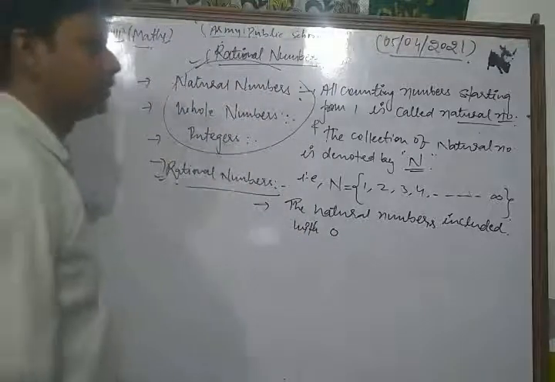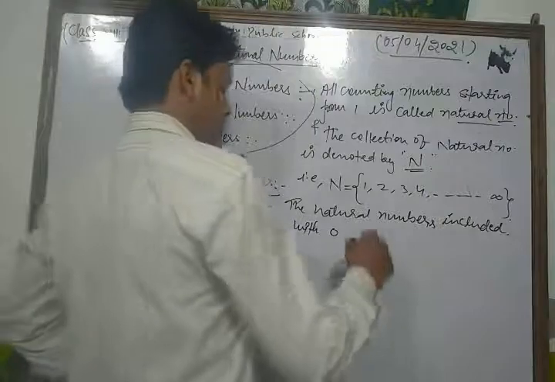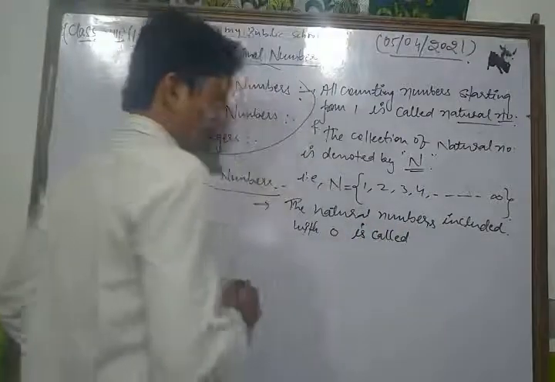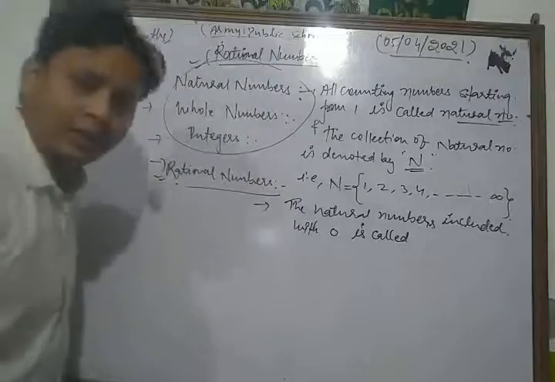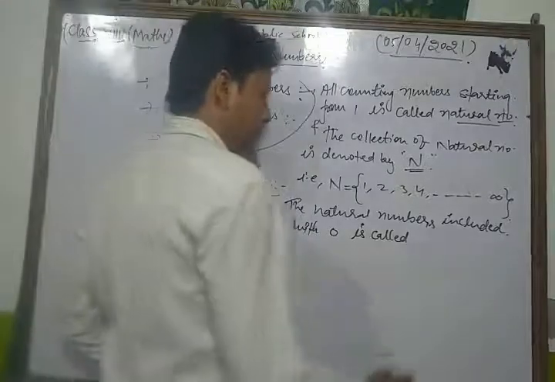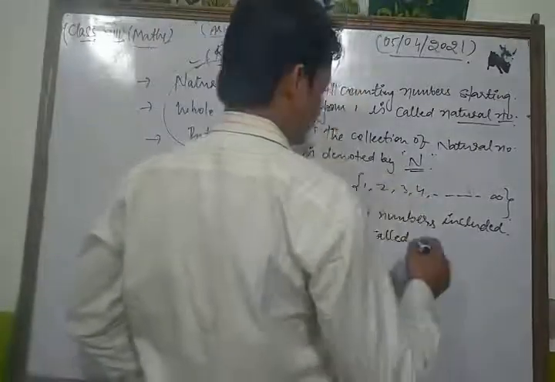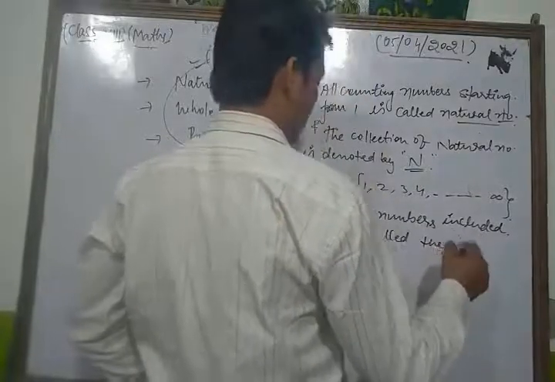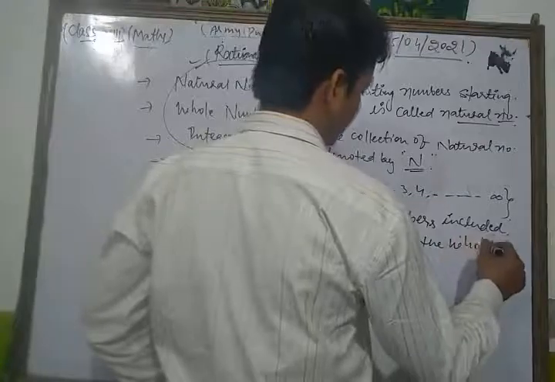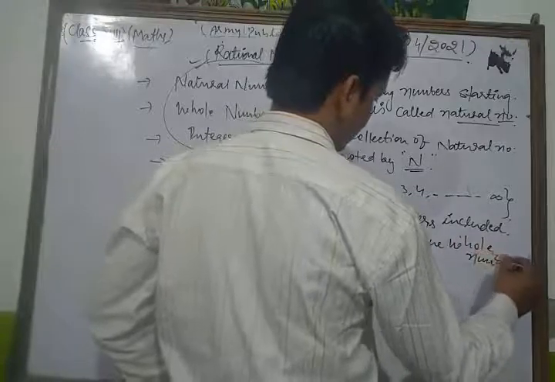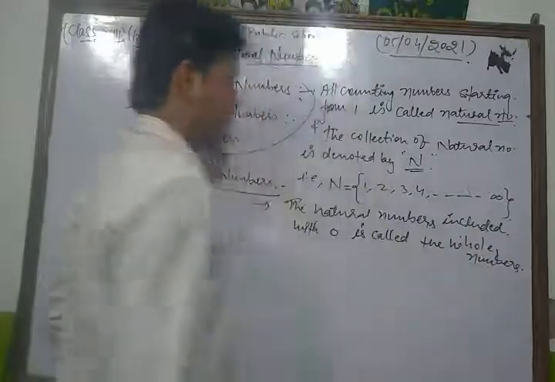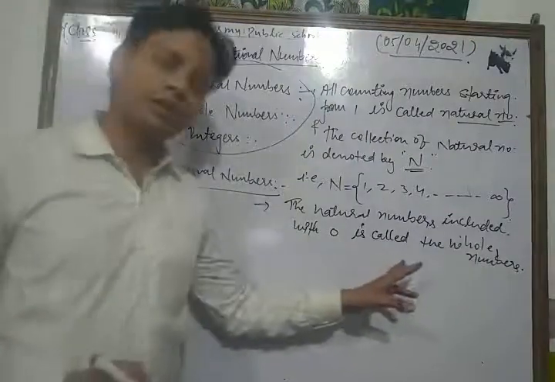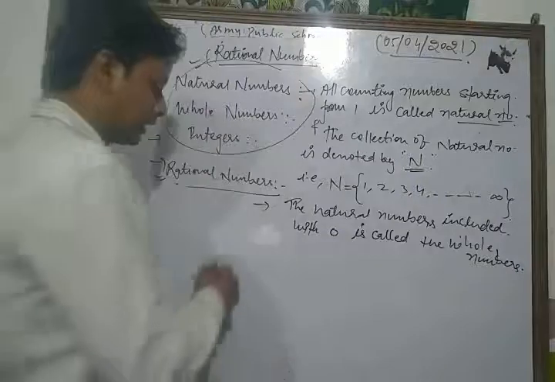The natural numbers included with 0 are called what? The whole numbers.